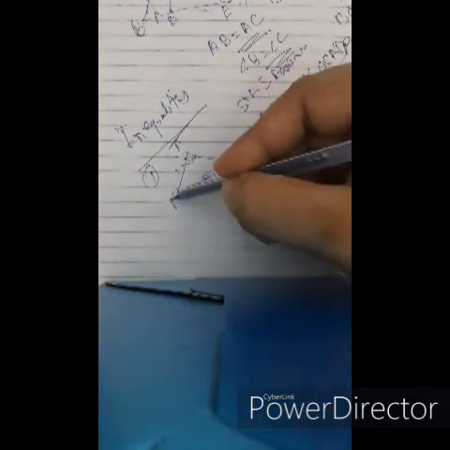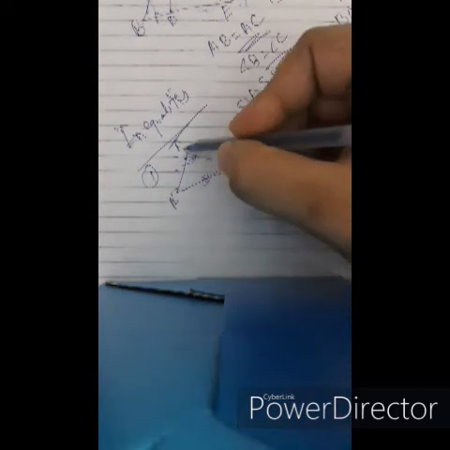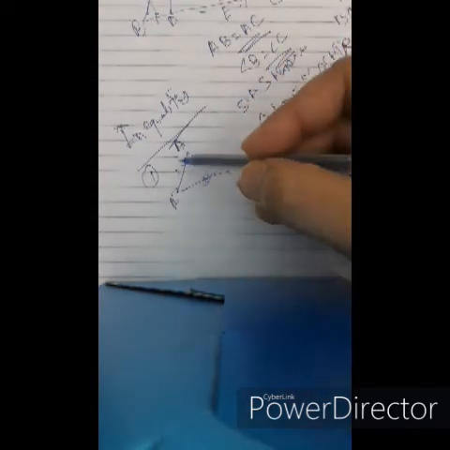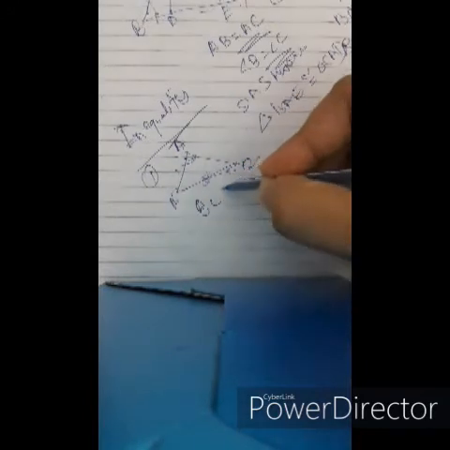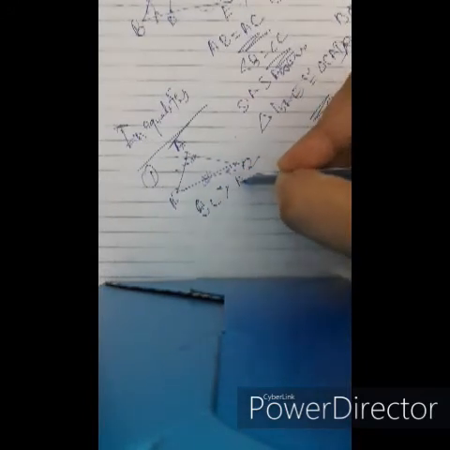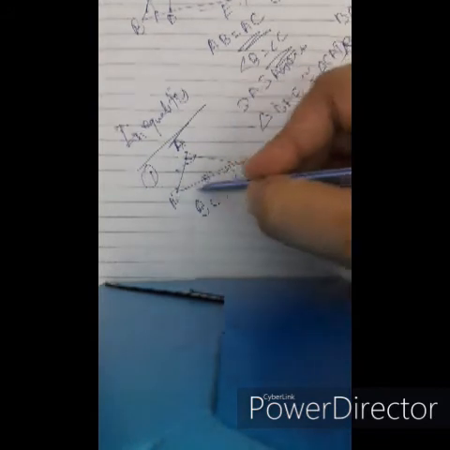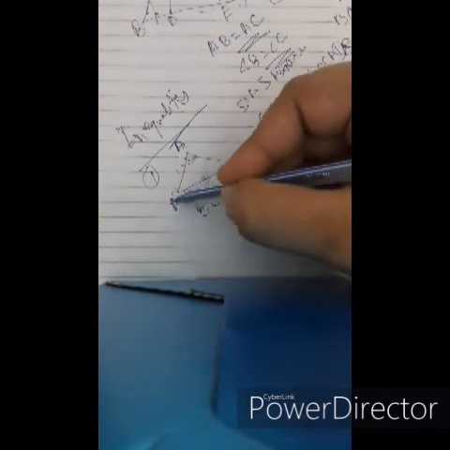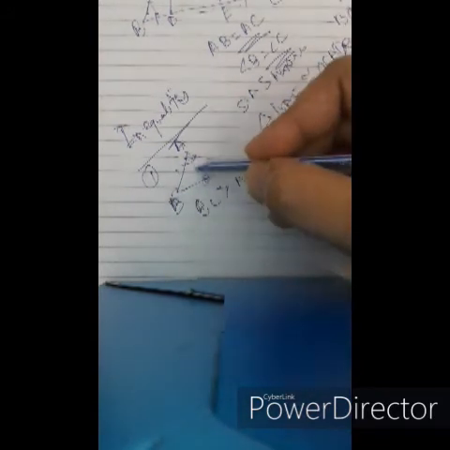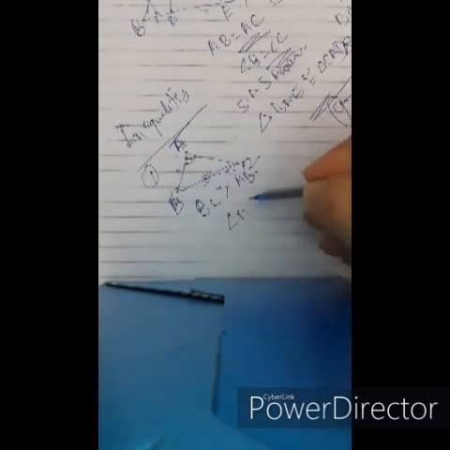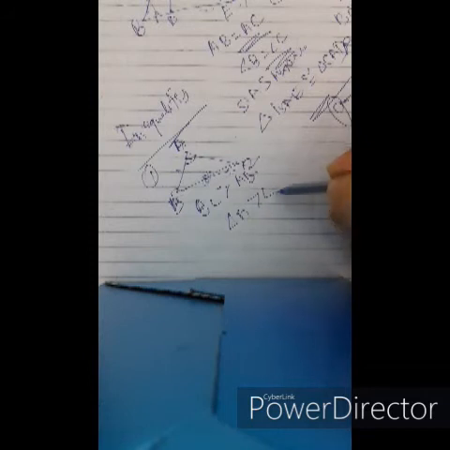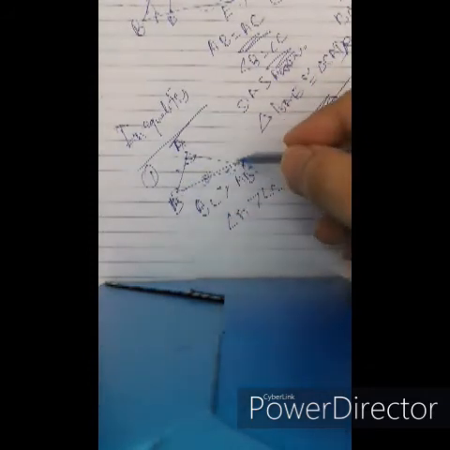ABC is a triangle. Suppose BC is greater than AB. Therefore angle A is greater than angle C. Side AB has angle C opposite to it.